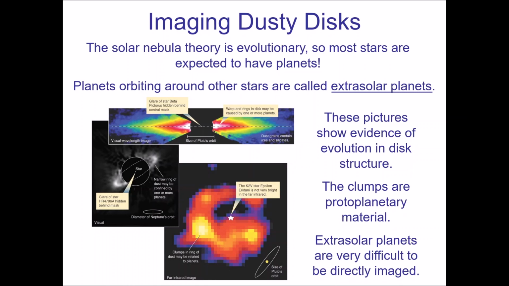Because the stars are bright, right? They're going to outshine everything around it. So the idea is that we block out the light from the center star, and that's going to allow us to see the stuff that's around the star in a much easier fashion, right?